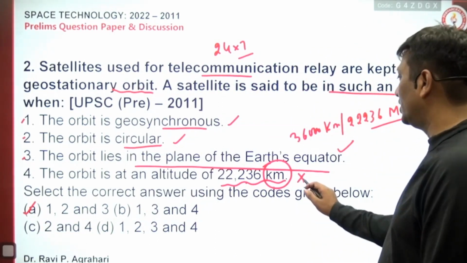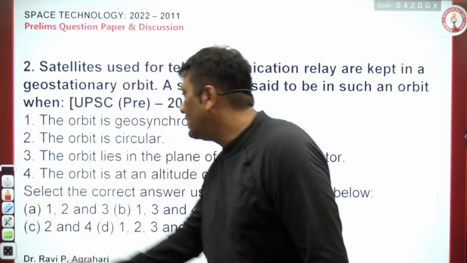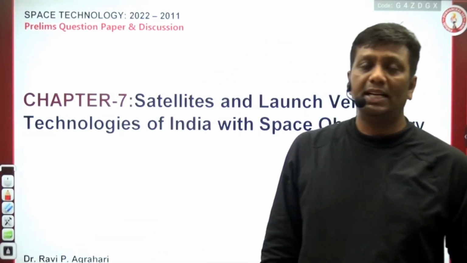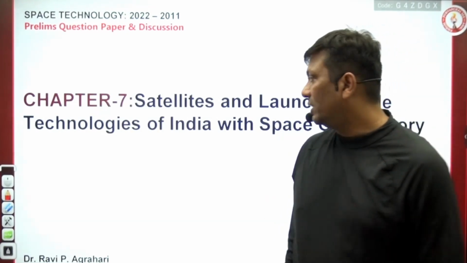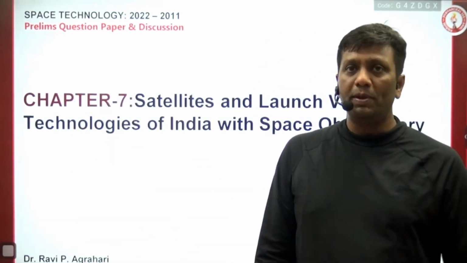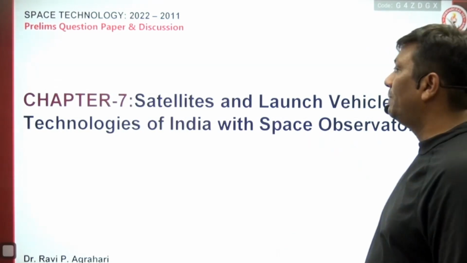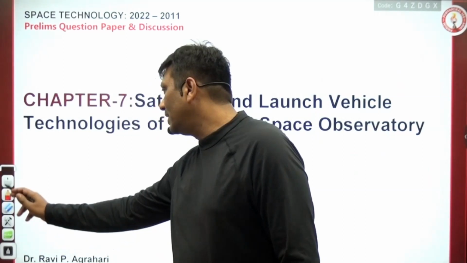Okay, see how interesting a question UPSC made. Again, the second question is a concept. Now come to chapter number 6, which has 2 questions that I have seen in your paper, where UPSC made a question from institutions and orbit based questions. Chapter number 7, where UPSC asked questions from satellite and launch vehicle technologies of India with the space observatories. Okay, now start. What kind of question did UPSC ask from here?